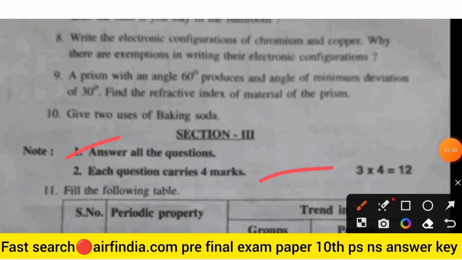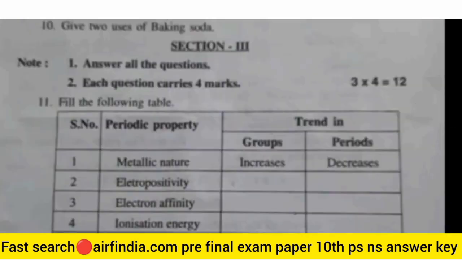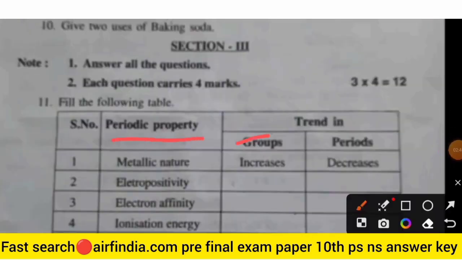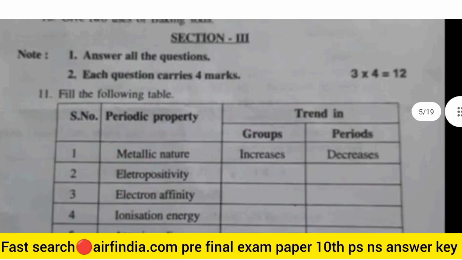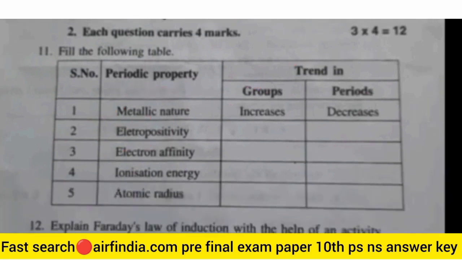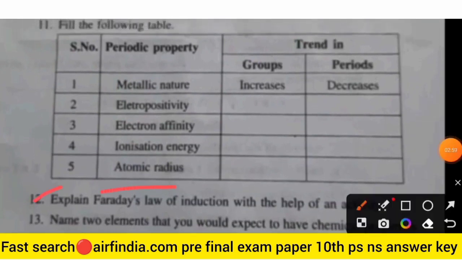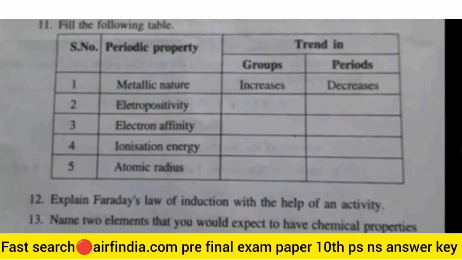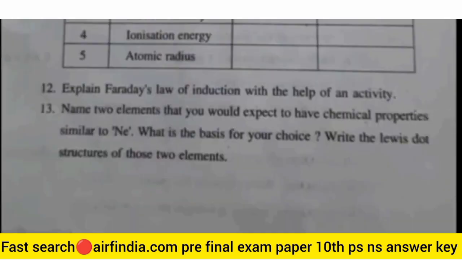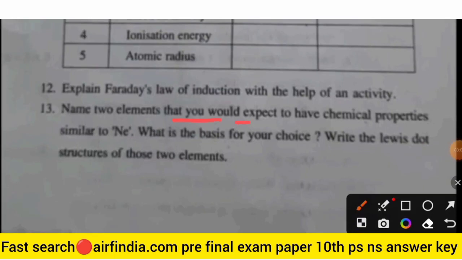Section 3: answer all questions. Each question carries 4 marks. Here first there is periodic property, group trends and period trends, increase and decrease: metallic nature, electropositivity, electron affinity, ionization energy and atomic radius. The 12th question is, explain Faraday's law of induction with the help of an activity. And the 13th question is, name 2 elements that you would expect to have chemical properties similar to neon. What is the basis for your choice? Write the Lewis dot structures of those 2 elements.